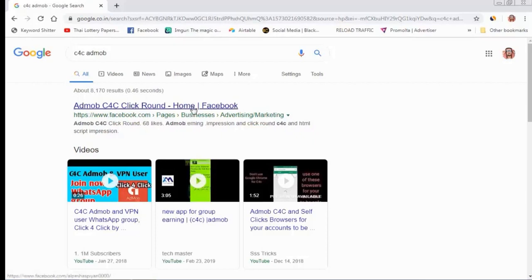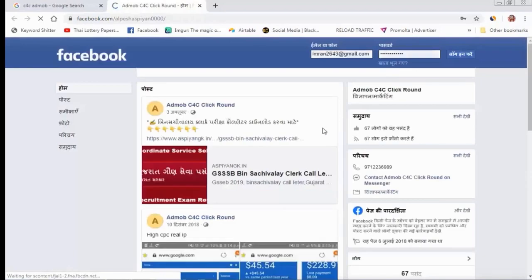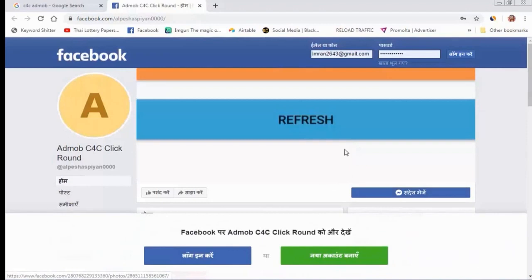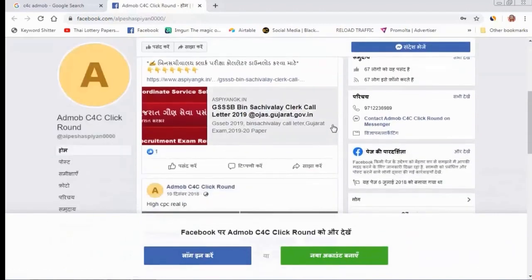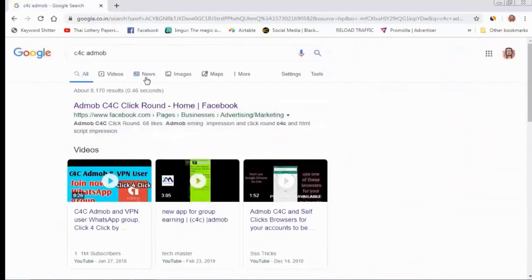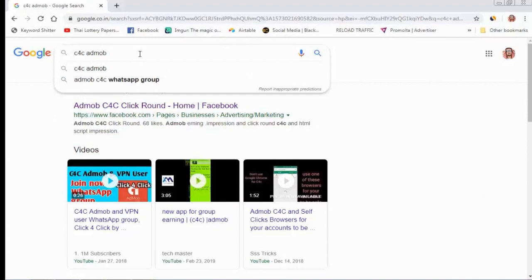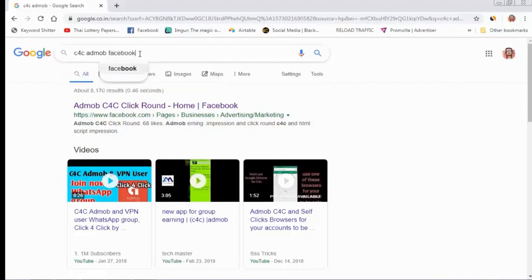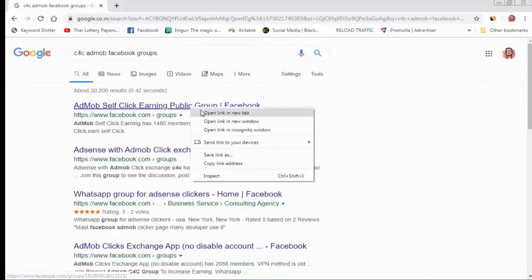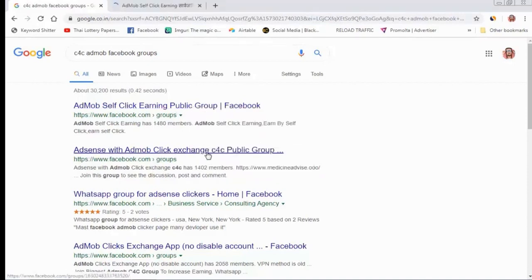But the Facebook people are all professional workers. Here you can check this group, maybe this one from Bangladesh. This group has many people. I need the C4C, AdMob Facebook groups. This is the AdMob self-clicking earning public group, and the AdSense and AdMob C4C exchange group. You can join here also.